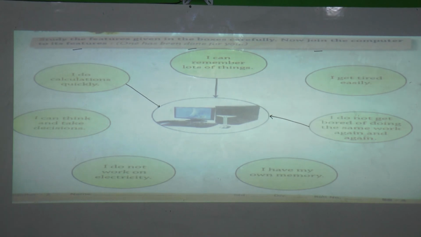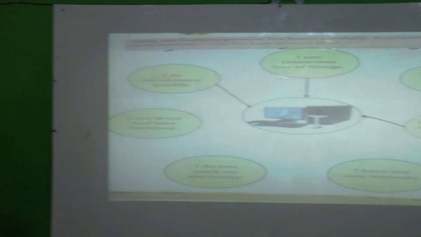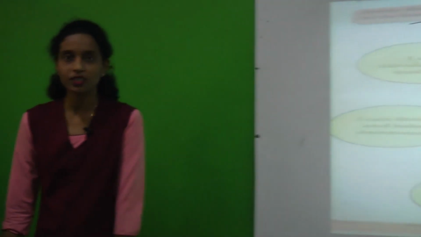Okay? What did we see in this chapter? What is a computer? Computer is an electronic machine. What are the features of a computer? Why are we using the computer? For listening to music, for playing games, for watching movies, for calculations also we are using the computer.